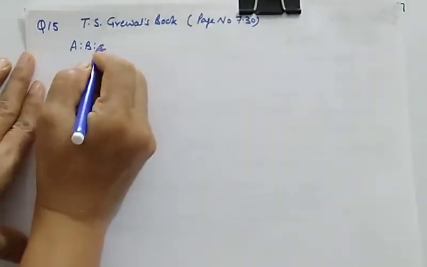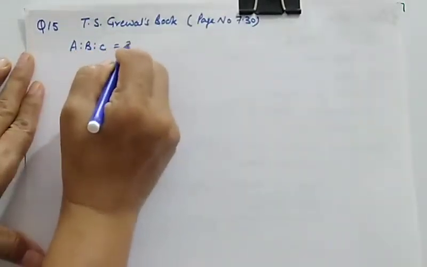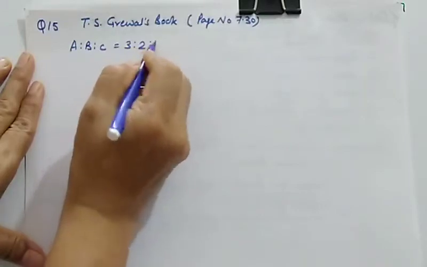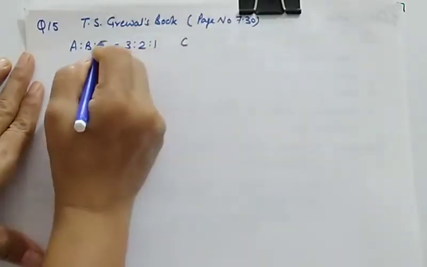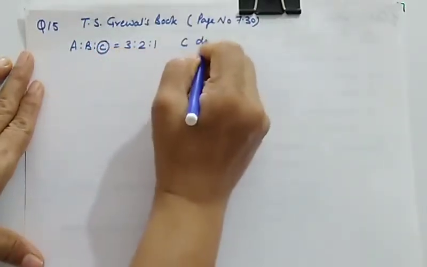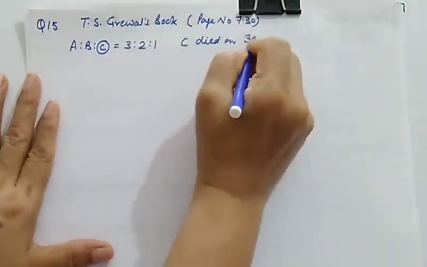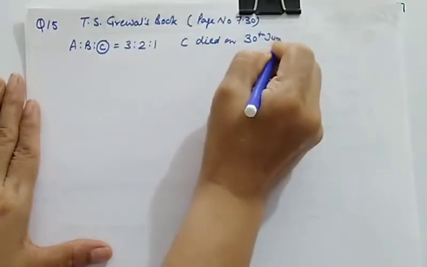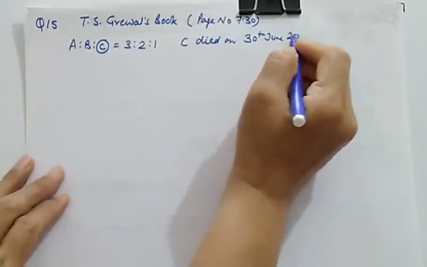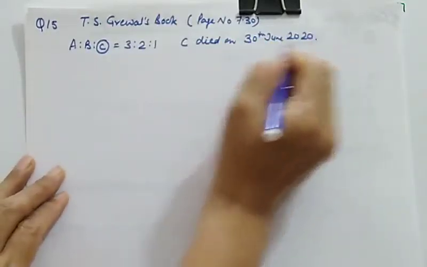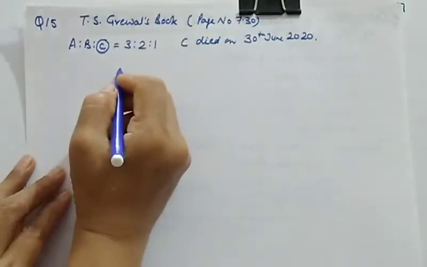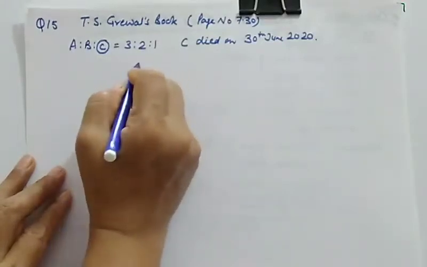sharing profits in the ratio of 3:2:1, and C died on 30th June 2020, and they have given us last year's profit and last year's sale.